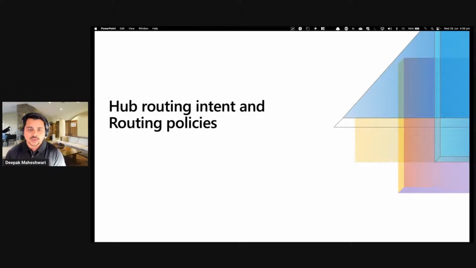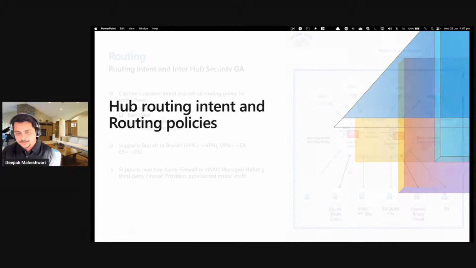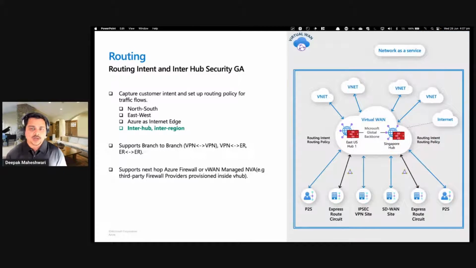Now let's talk about the new enhancements, which are hub routing intent and routing policies. Hub routing intent is a new enhancement which recently became GA. And what this provides is inter-hub, inter-region connectivity.